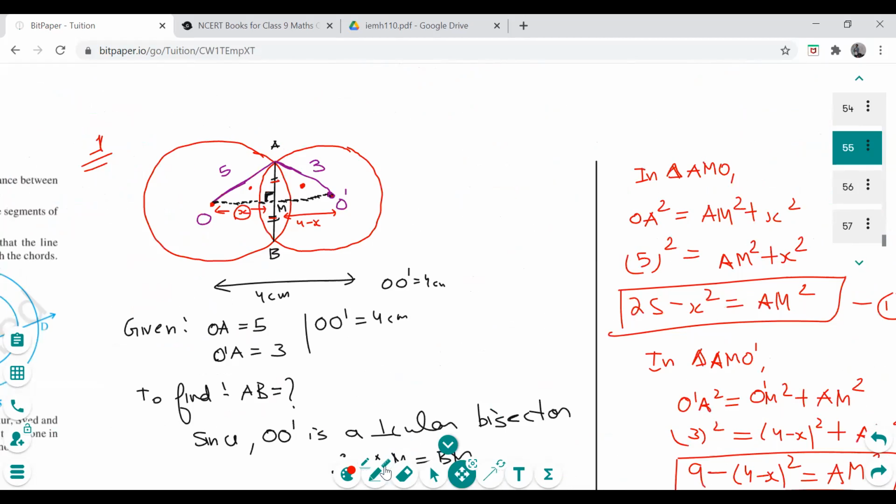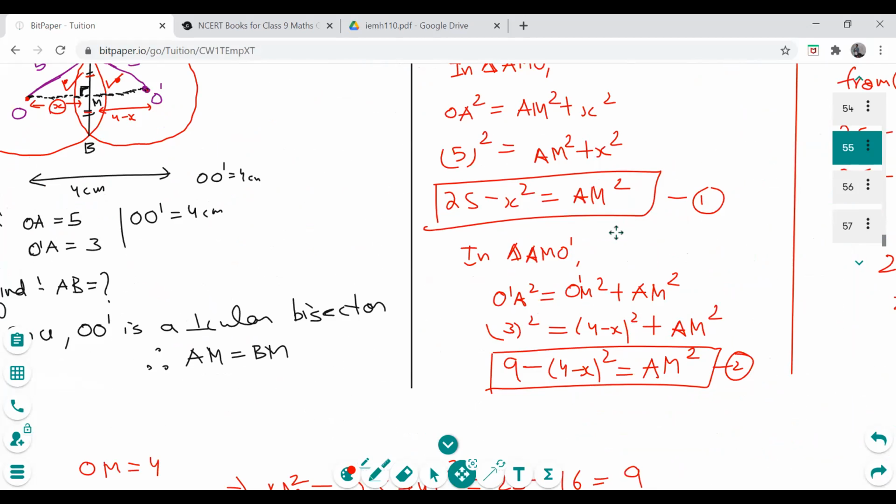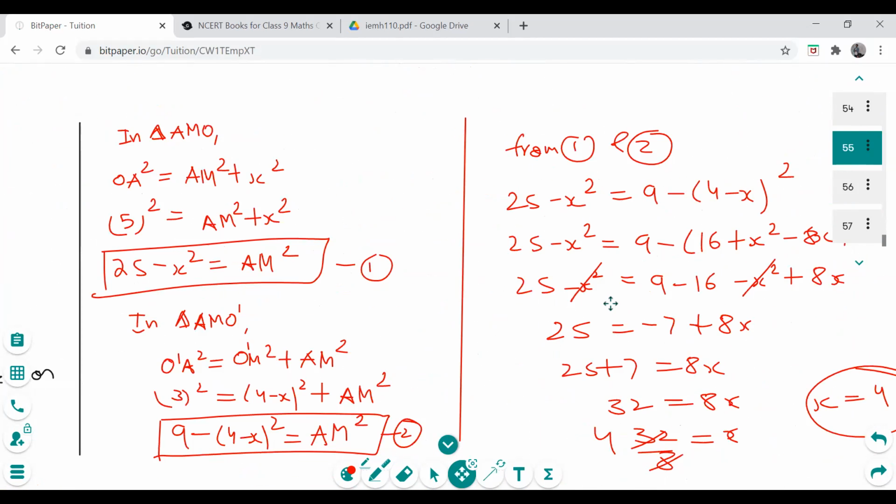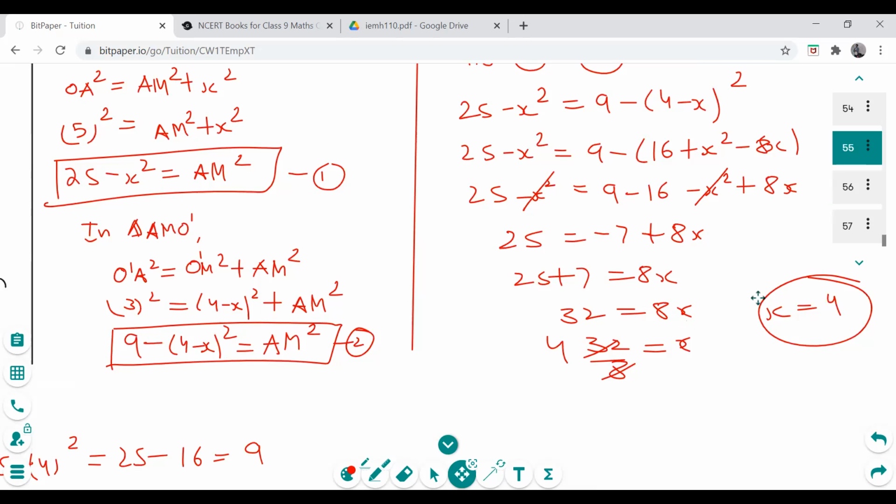Then we use Pythagoras theorem in these two triangles. You can name this as x. This will be 4 minus x. Using Pythagoras theorem, we found out AM two times, first from this part, then from this part. So not AM, AM square. We don't need the square root over here. Now they both are equal to AM square, so both will be equal to each other.